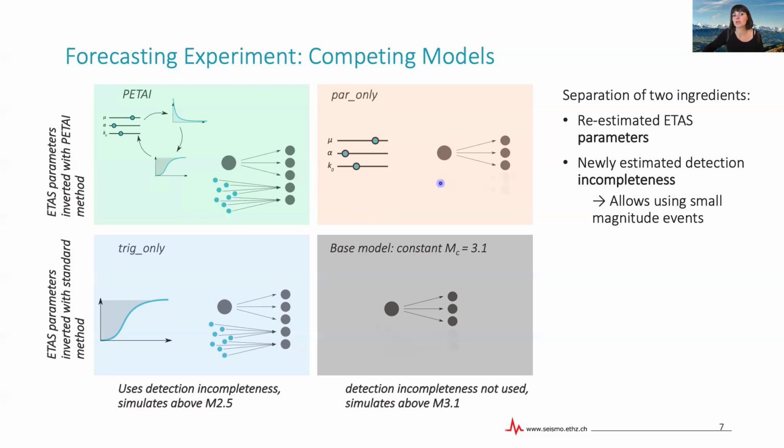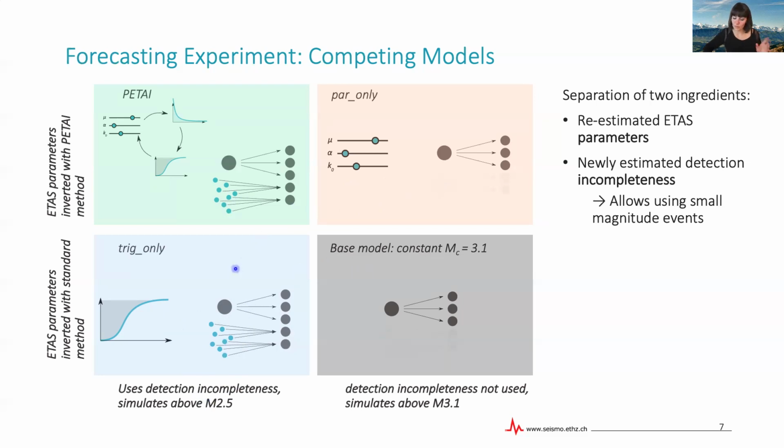So here we model 3.1 and above events. And then the other one is the complementary one, the triggering only model, where we only use the incompleteness information, allowing us to include small magnitude data, but we use the parameters that we had estimated for the base model, the ETAS parameters.